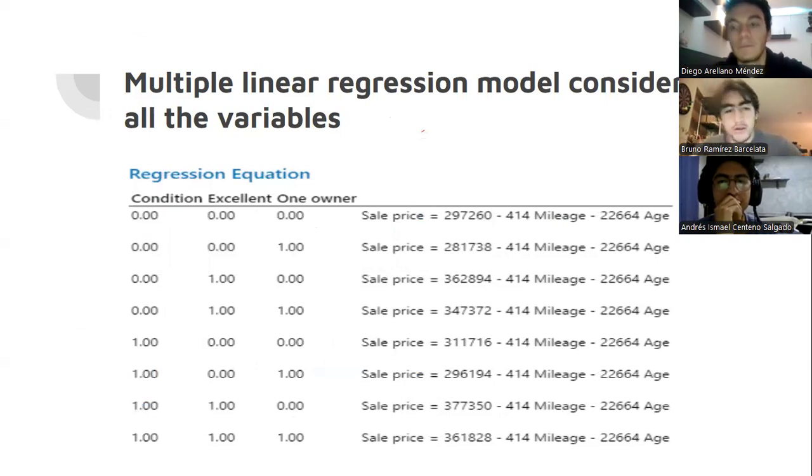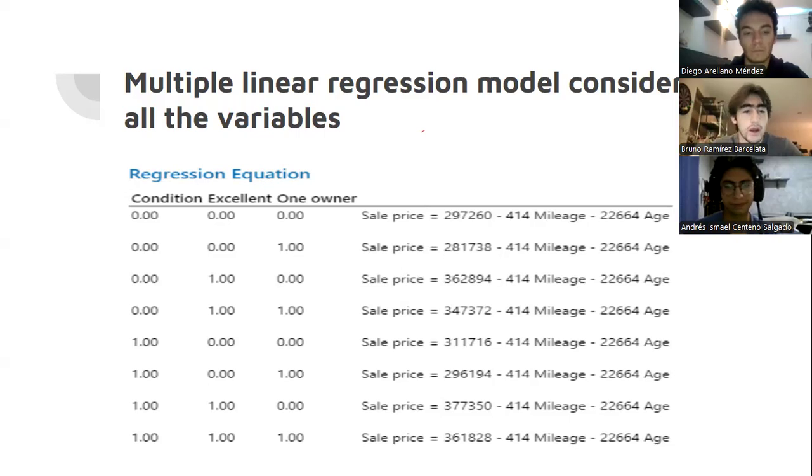Great. So now we pass on to point C, where basically all we did was fit a multiple linear regression model considering all the values. This is basically the regression equation, and we were asked if we consider that this model is superior to the previous ones and why. So basically the answer is yes.